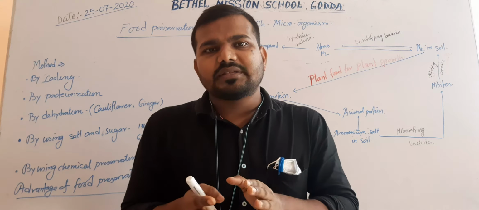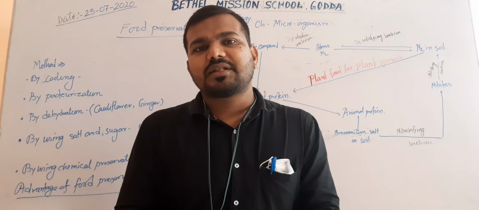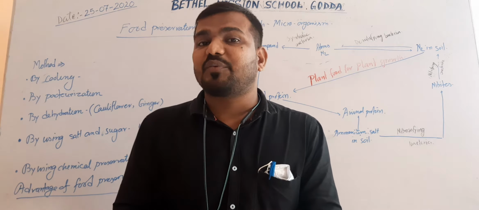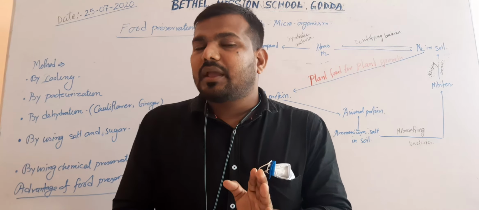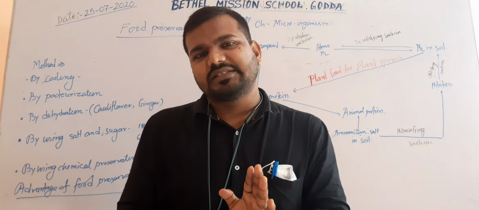The low temperature will inhibit the growth of microorganisms, and due to the low temperature the microorganisms are not able to perform their function. That's the way we can preserve the food. This method is known as cooling or freezing.